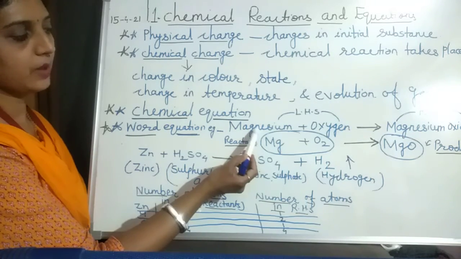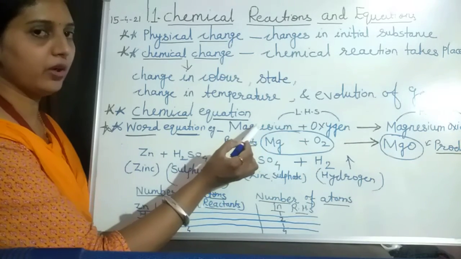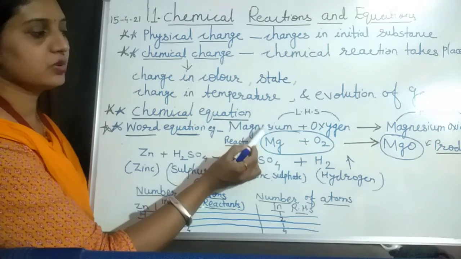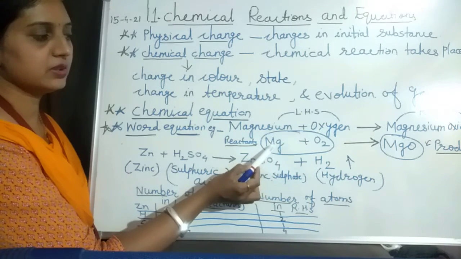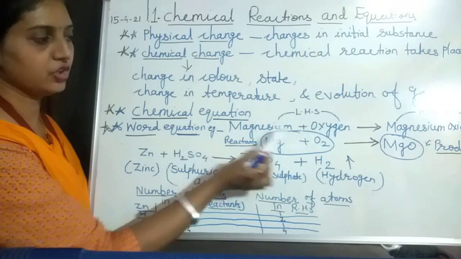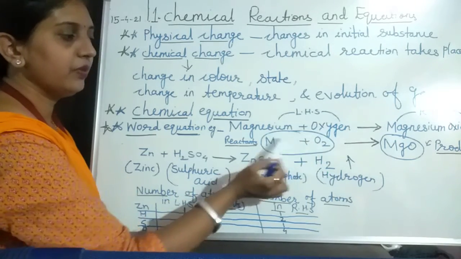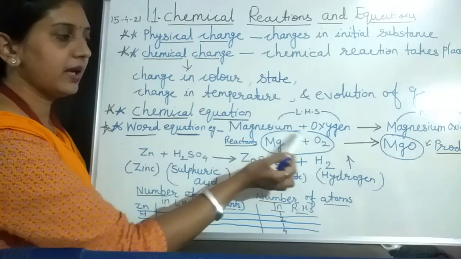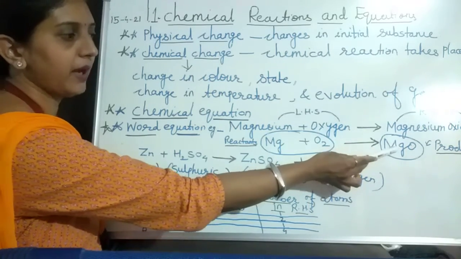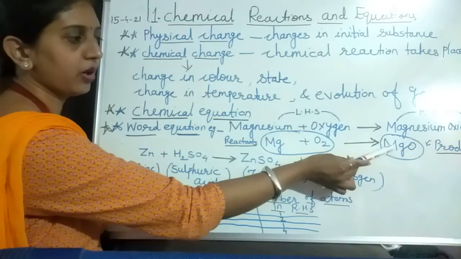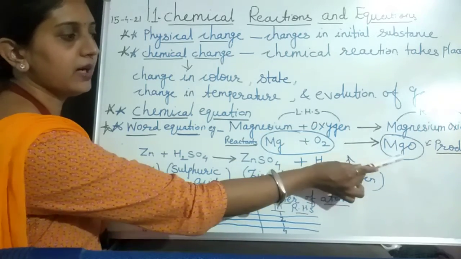Suppose we take the example of magnesium and oxygen. These are the two reactants. Why do we call them reactants? Because these two, magnesium and oxygen, take part in that reaction. Magnesium is denoted by Mg, and oxygen is denoted by O2. When we mix these two, the new product or new substance formed is magnesium oxide. That is the product of this reaction, and it is shown on the right hand side of this arrow.